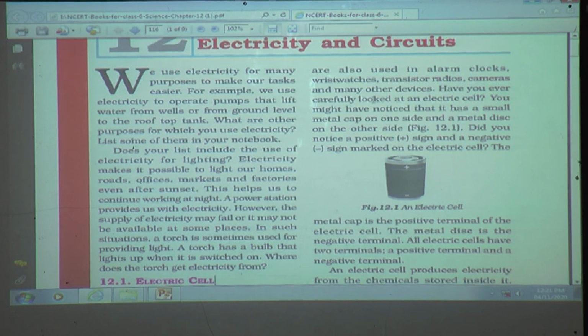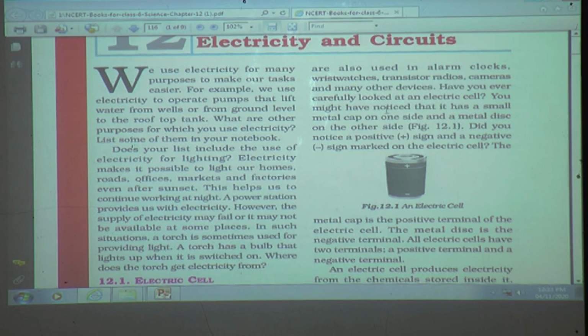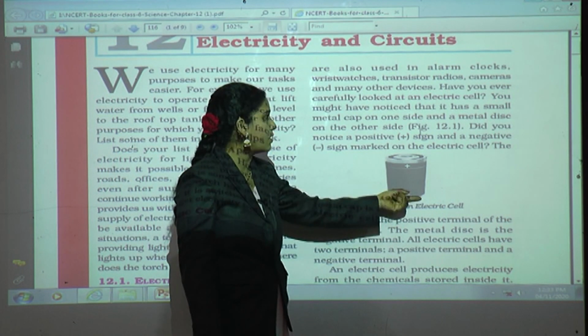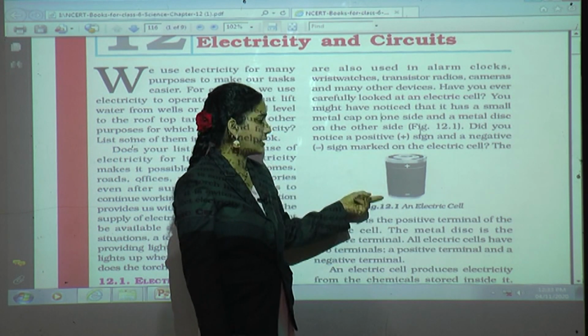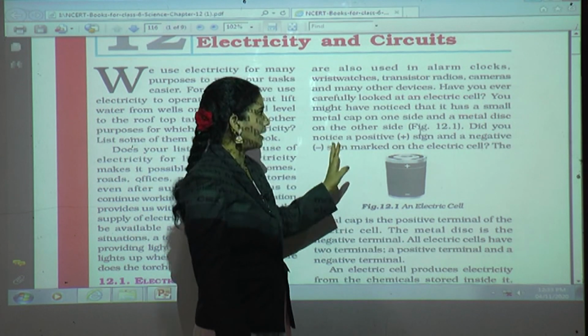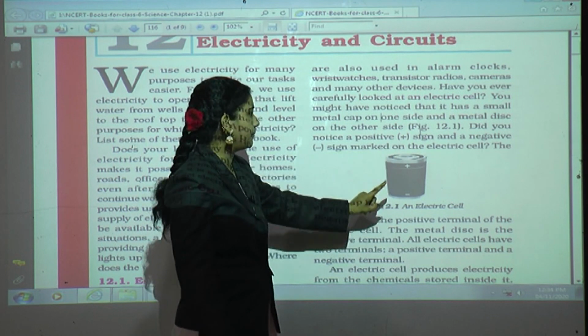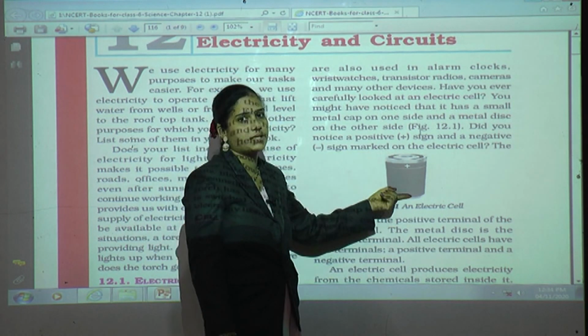Have you ever carefully looked at an electric cell? You might have noticed that it has a small metal cap on one side and a metal disc on the other side. So students, you can see here the metal cap on one side and the metal disc on the other side. This is an electric cell and it has two sides: one side has a metal cap and the other a metal disc.